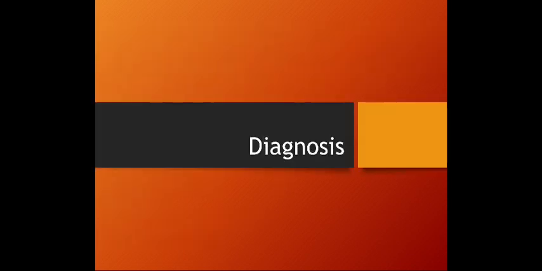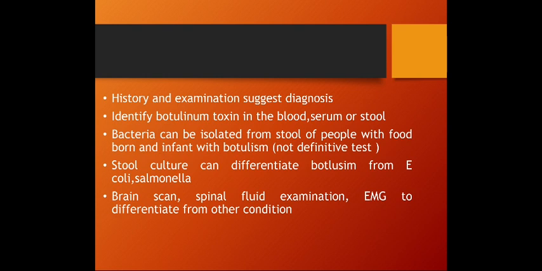Now, how can we diagnose this disease, which is botulism? Of course, history and examination. The history of ingestion of these types of food, and by examination we will find neurological features that give an idea about the disease. Identify the botulinum toxin in the blood, serum, or stool, showing detection of the toxin that is the cause of this disease. Bacteria can be isolated from stool of people with foodborne botulism and infants with botulism, but this is not a definitive test.